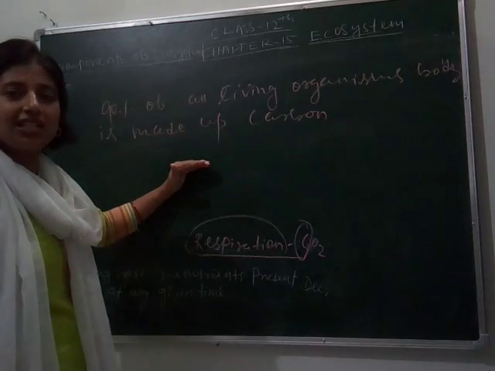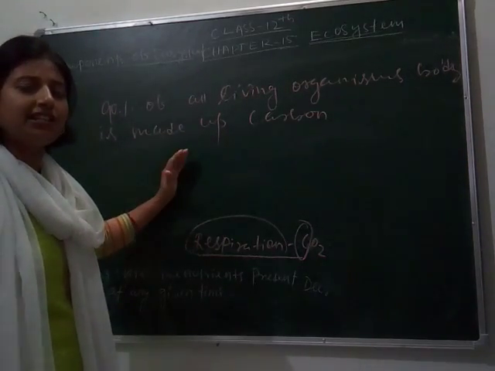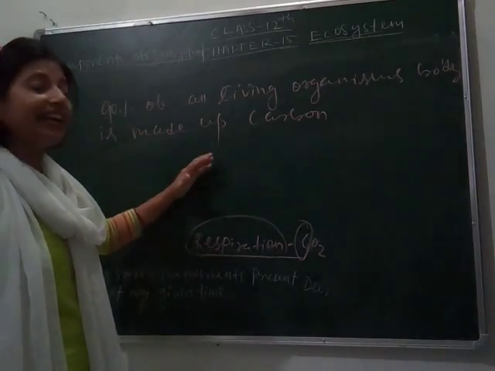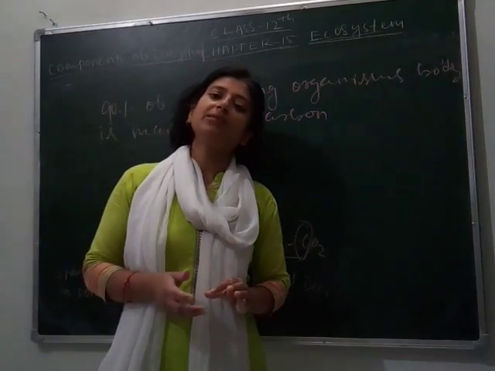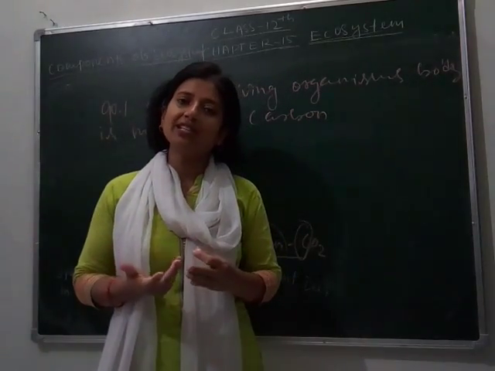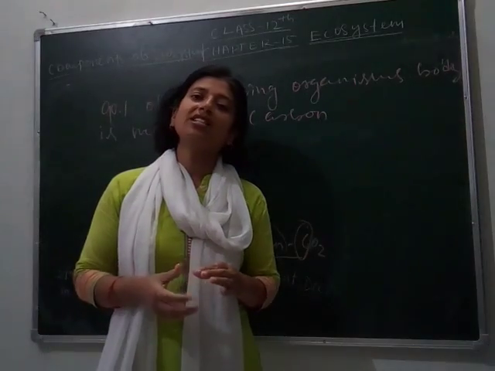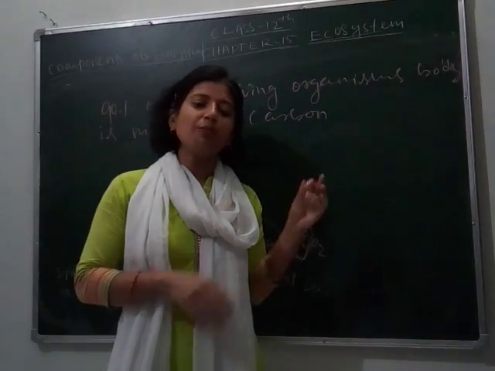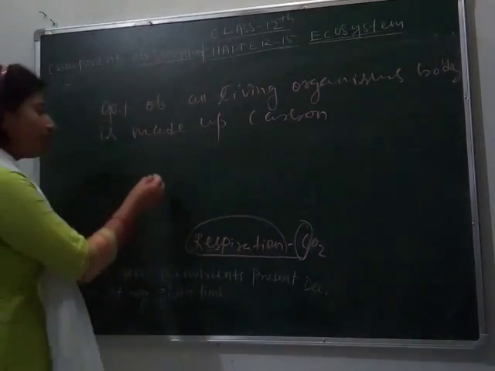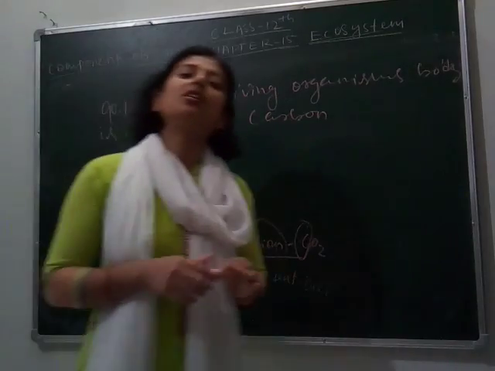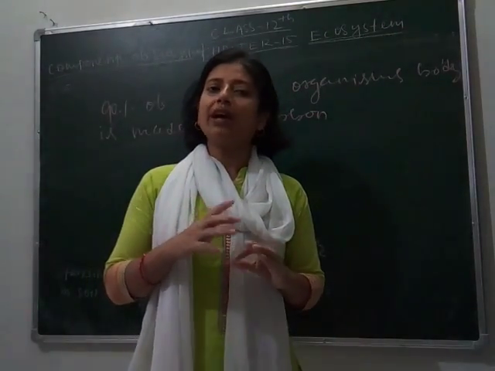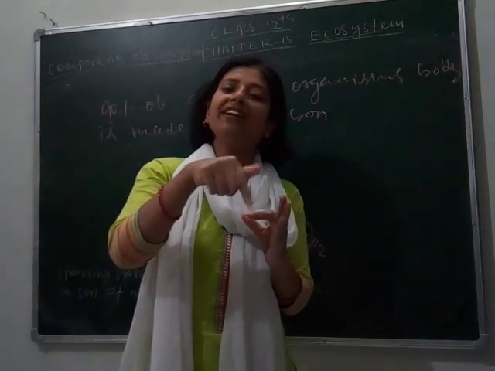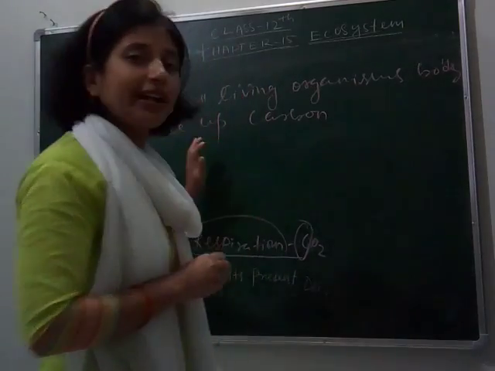So from the vehicles, from industries or factories, and during respiration we release carbon to the atmosphere, and that carbon is again used by green plants to synthesize food, and the food is used by living organisms, that is by animals, as well as by the aquatic animals for making their shells. I have already told you that is calcium carbonate. So this is how the carbon cycle occurs. You can follow the diagram in your NCERT book: from which source carbon goes towards the atmosphere and how it again returns to the organism. So this is your carbon cycle.